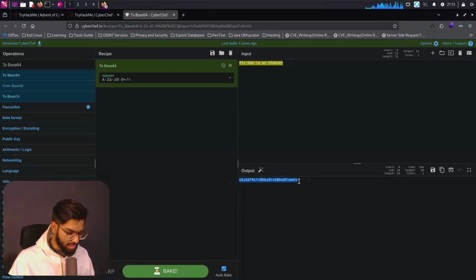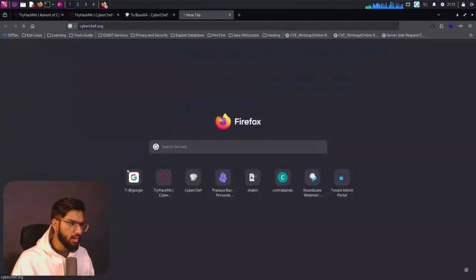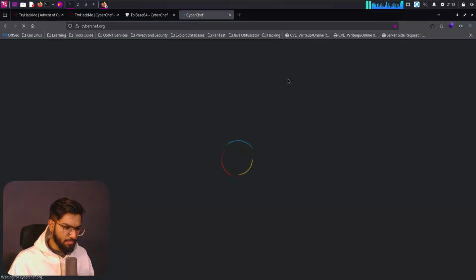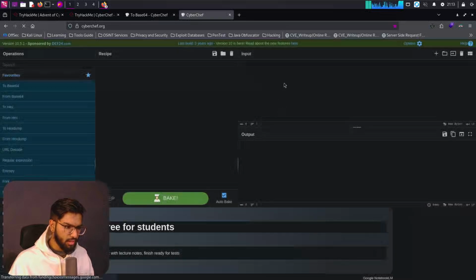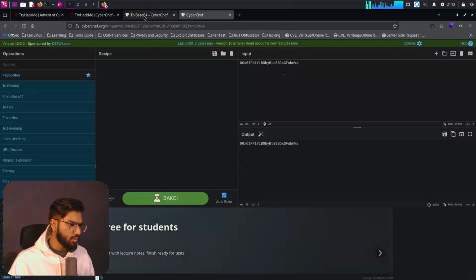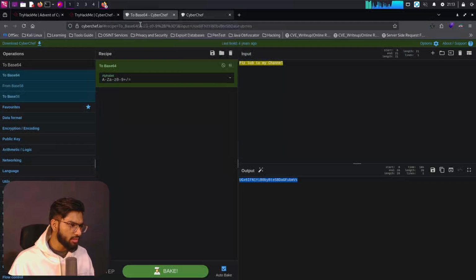So if I take this in, let's say I'll open up another CyberChef window here side by side. Here, if I pass in the same input, why am I getting so many ads here? What is the difference? Oh, this is .io and this is .org.